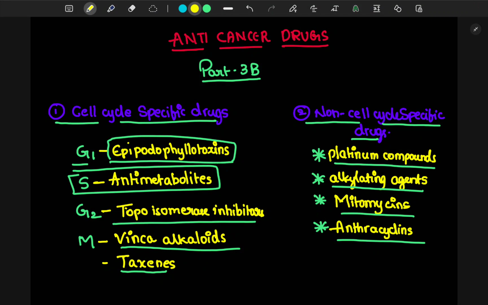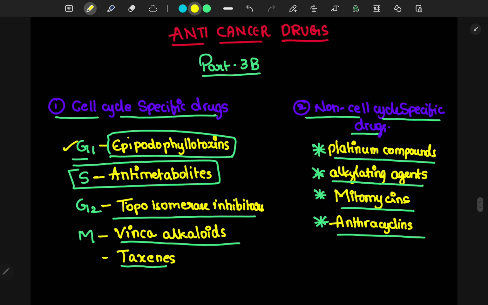Welcome to the next part of the classification series, that is part 3b. In this part of anti-cancer drugs, we are going to see the cell cycle specific drugs and non-cell cycle specific drugs. This means in the cell cycle specific drugs, the drugs are acting on a particular phase of the cell cycle like G1, S, G2, M phases.